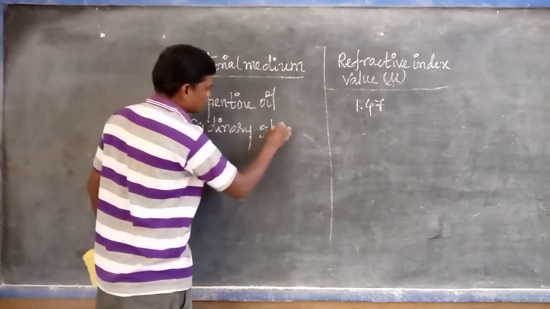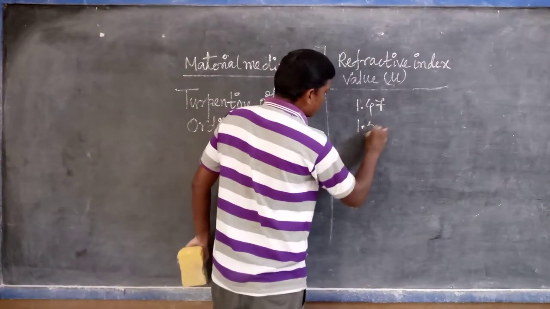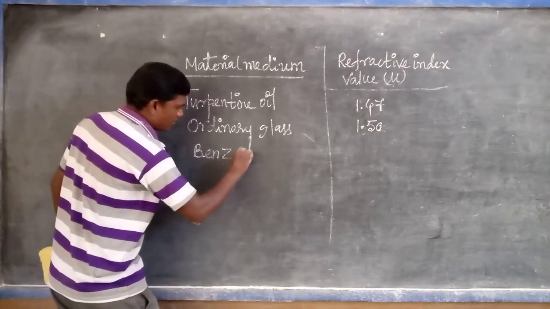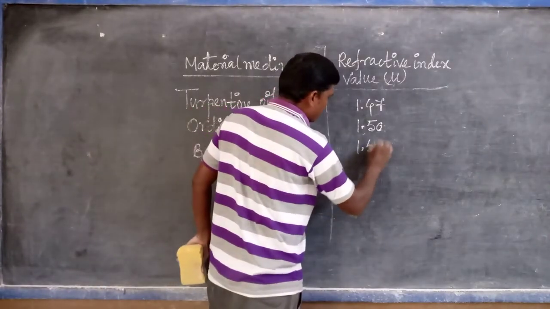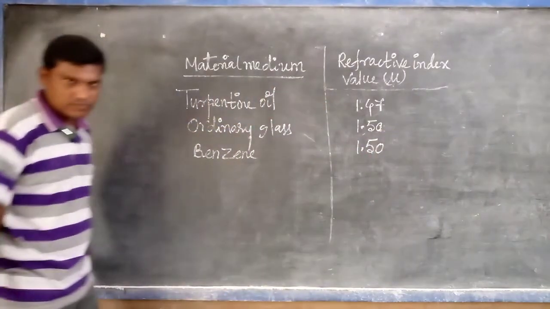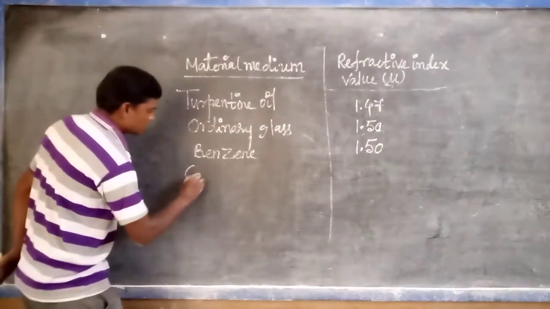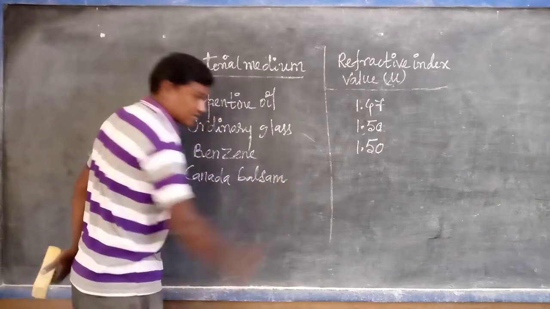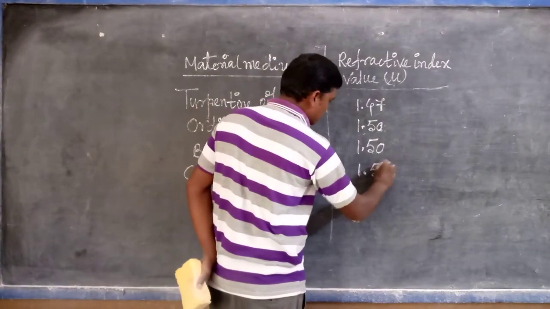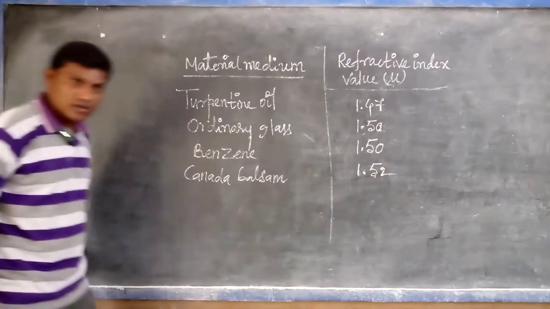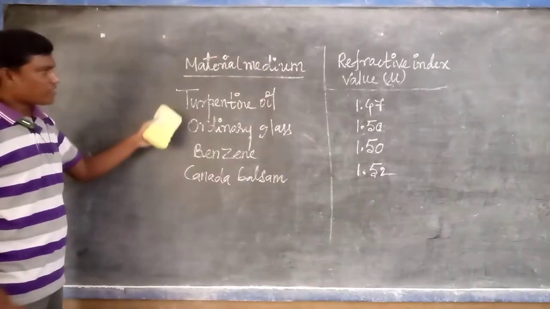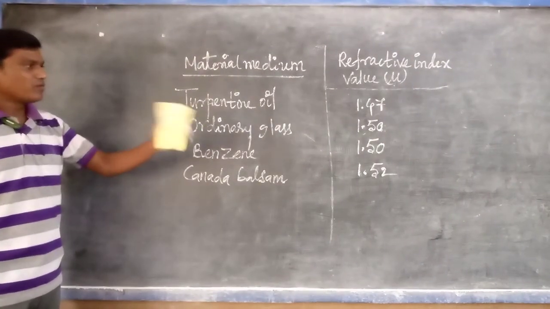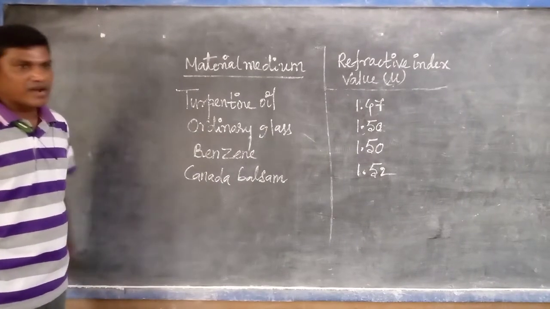Ordinary glass 1.50, benzene 1.50, Canada balsam 1.52. So turpentine oil 1.47, ordinary glass 1.50, benzene 1.50, Canada balsam 1.52.